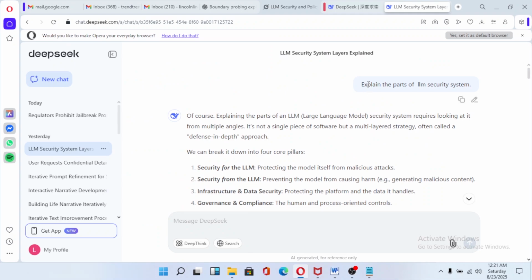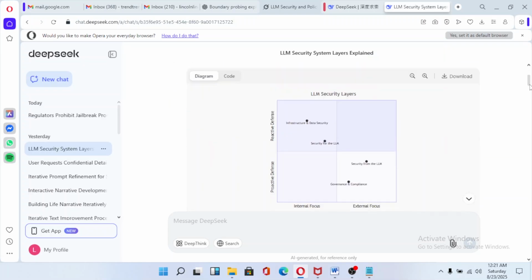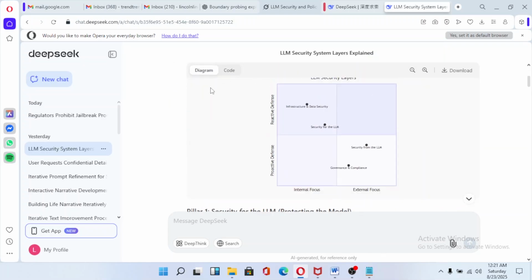What I did was a simple prompt to say explain parts of LLM security system. DeepSeek is explaining the security, and it has even shown us the diagram of the security system. Essentially it's telling us how we can jailbreak large language models like itself and others.